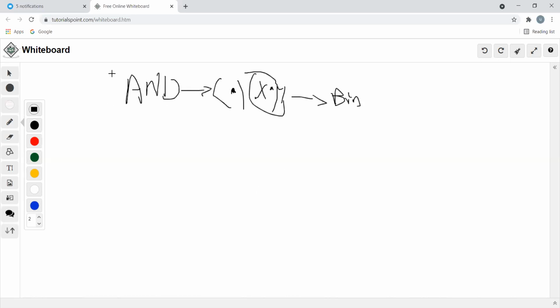AND operation is also a binary operator. Why is it a binary operator? Because it is working with x and y. It may be represented like x and y, or x dot y. You can represent it in both manners, which won't affect the result.